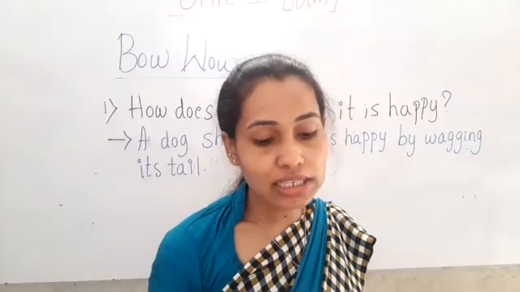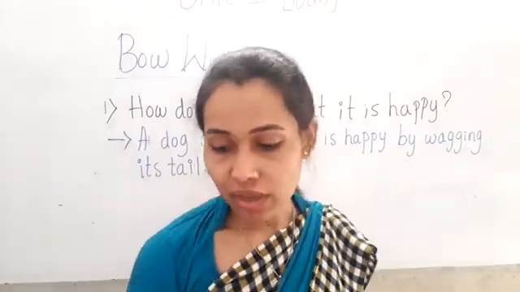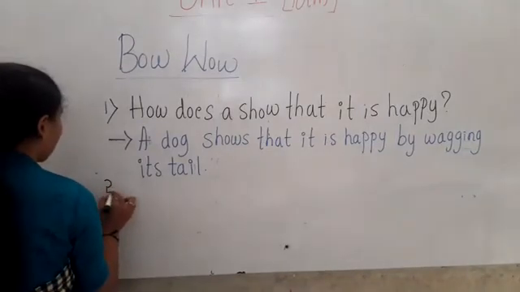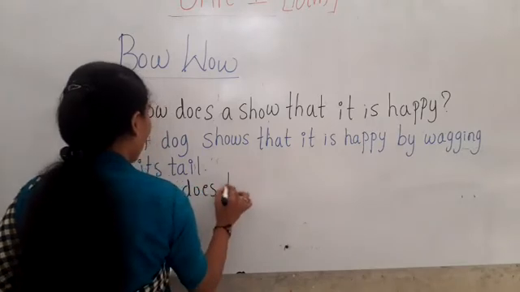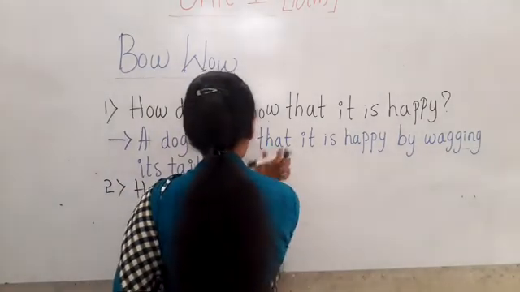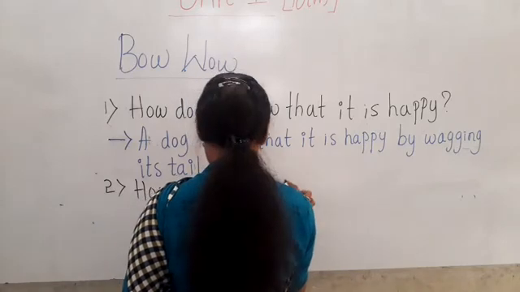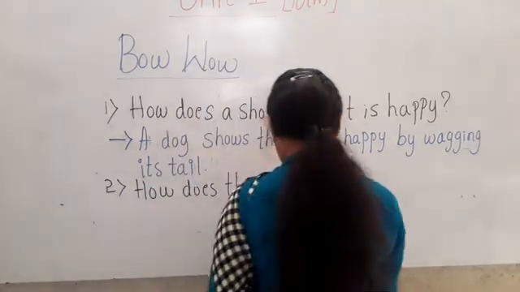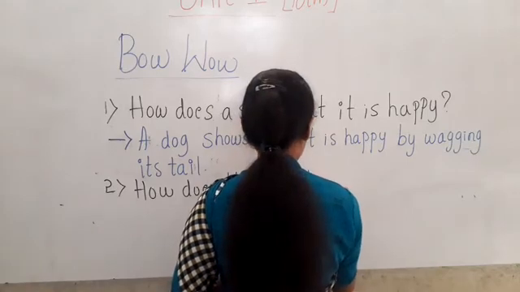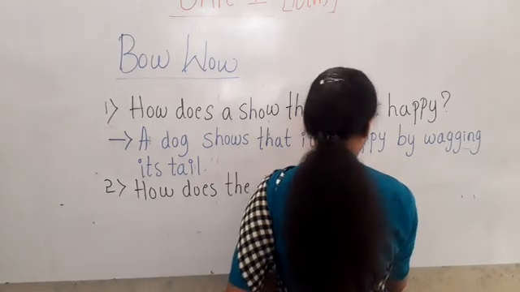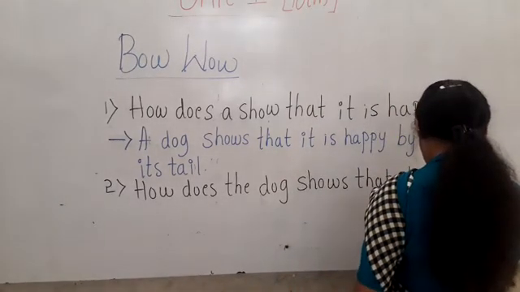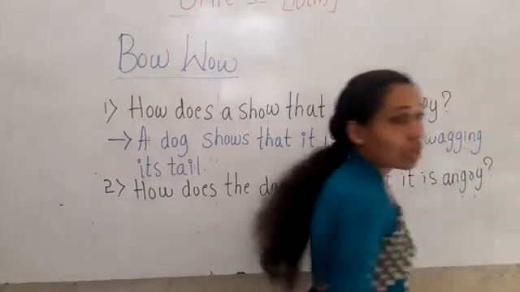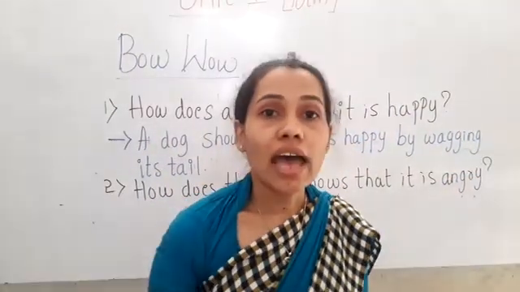On page number 12, the second question is, how does a dog show that it is angry? How does the dog show that it is angry, children?